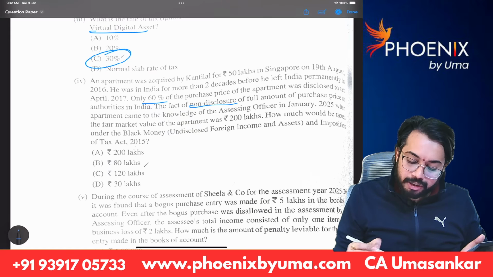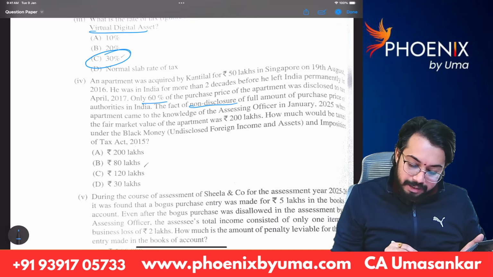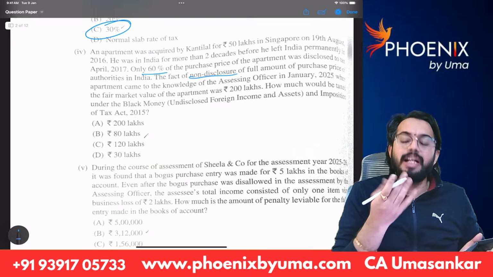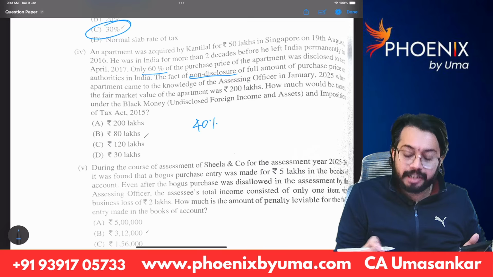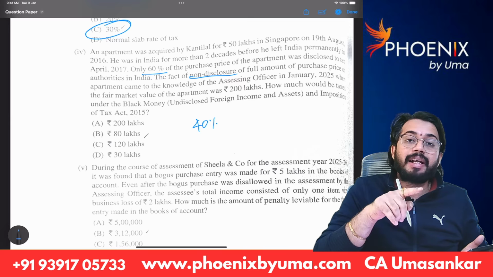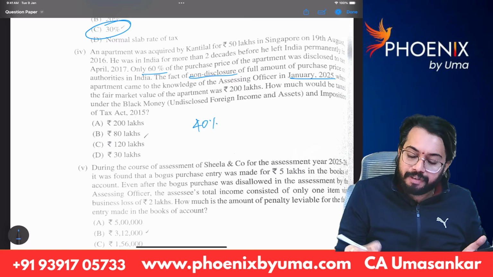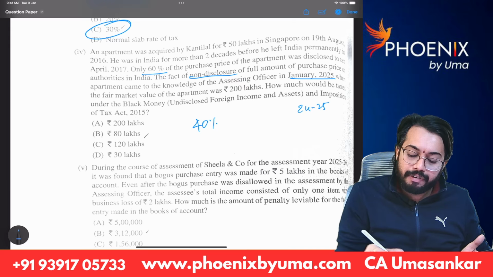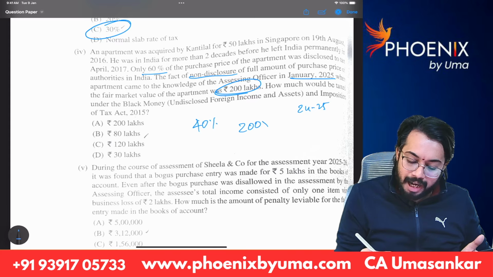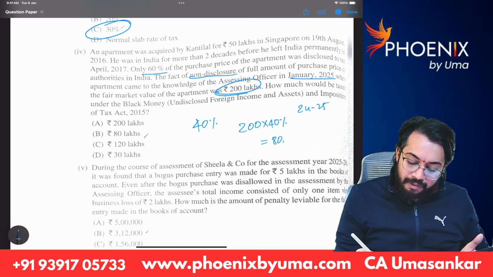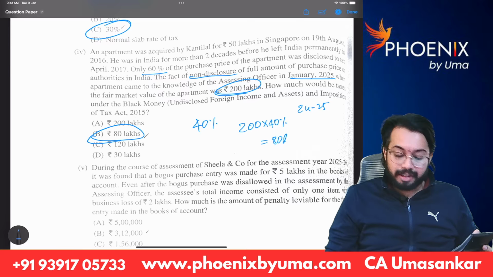Fact of non-disclosure of full amount of purchase price of apartment came to knowledge of assessing officer. See how much is undisclosed? 40% is undisclosed. 40% of fair market value in the year of notice. Notice was given in January 25, 24-25, right? In 24-25 fair market value 200 lakhs. 200 lakhs into 40%. So 80 lakhs will be taxed under Black Money Act.